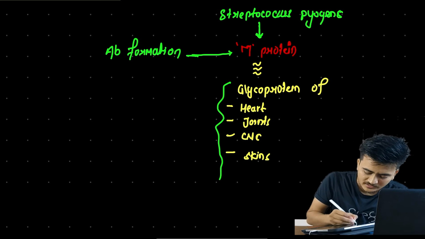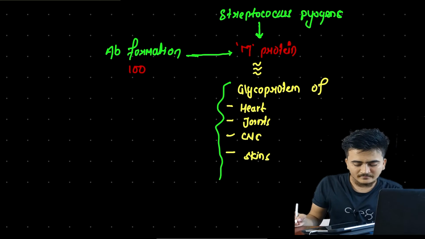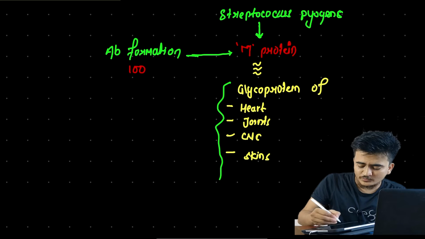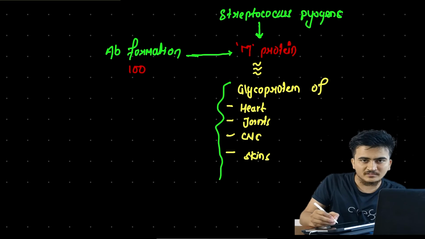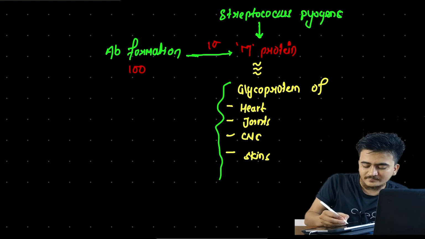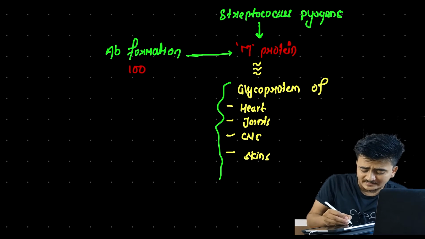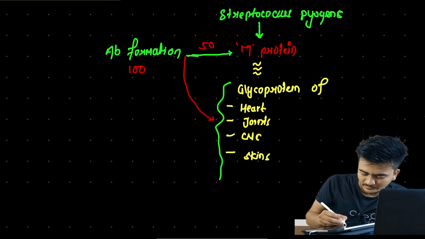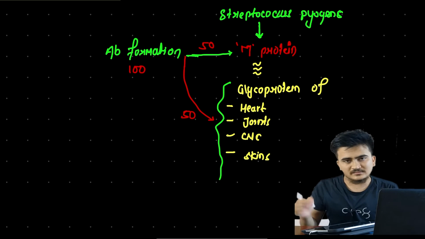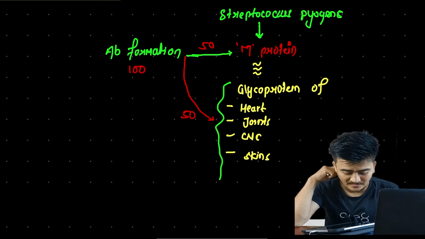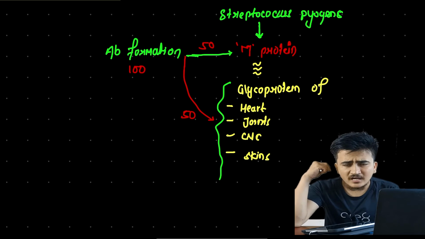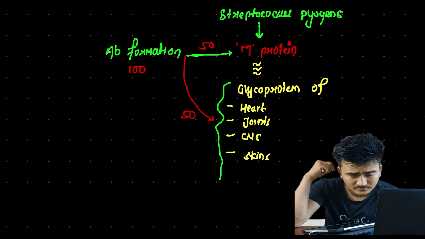Say there were 100 antibodies formed. If M protein were not similar to the glycoprotein of the heart, then all 100 antibodies would act against M protein. But here, due to the similarity, 50 will act toward M protein and the other 50 will act toward the glycoprotein of heart, joint, CNS and skin, and this gives rise to different complications.